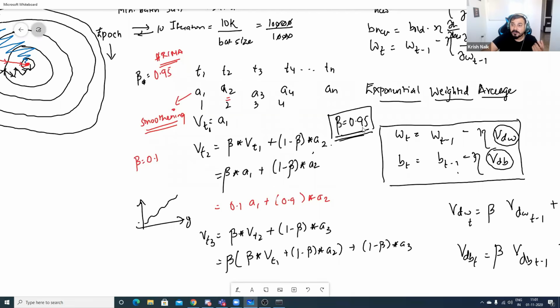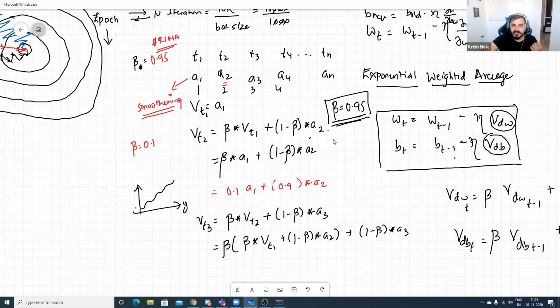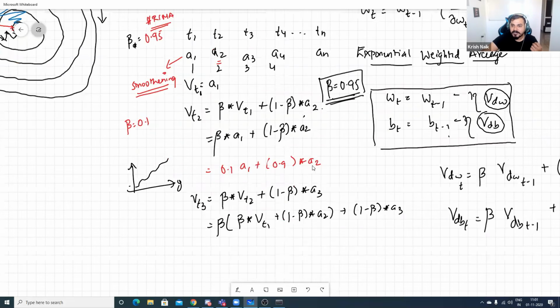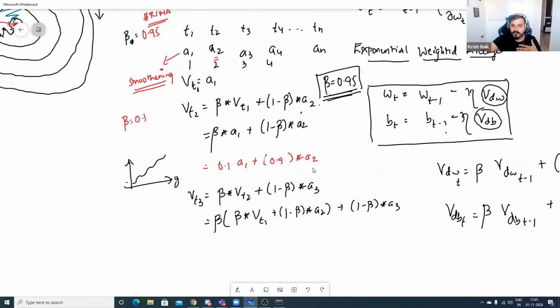If I'm specifying a smaller value, it is giving more importance to the new value, right? The next upcoming values. Here I said that if beta is 0.1, then more importance is given to the next upcoming values. If I give 0.95, so like this, with respect to everything, we are computing the exponentially weighted average.